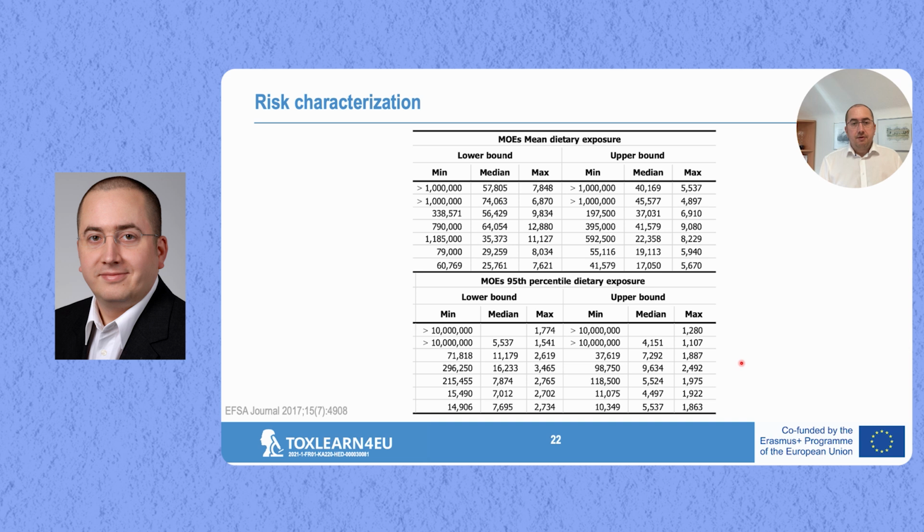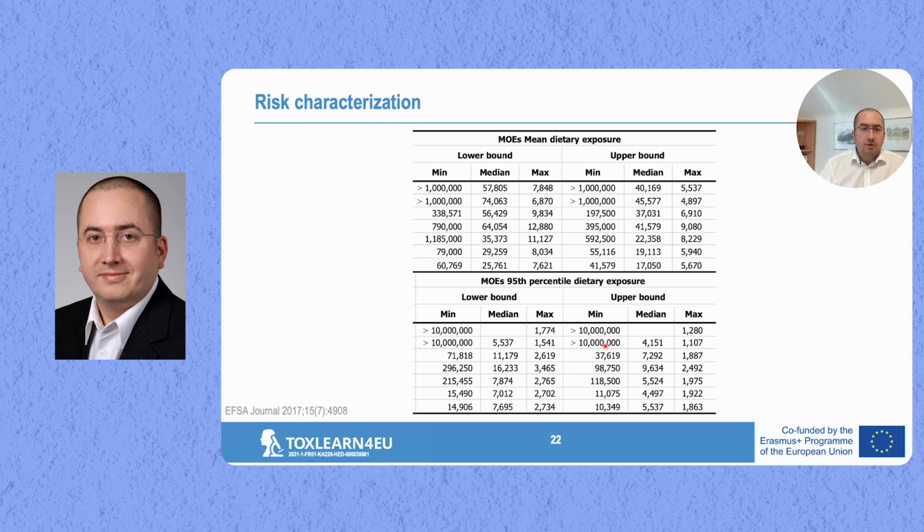What you see here is that there are situations where we really have very, very high MOE levels above 1 million, as you can see here, or even 10 million. So these are really situations where no toxicological issue can be observed at all. But then we do have a number of scenarios where we are in the area of approximately 10,000, which is here. This also does not lead to a high level of concern or to a high priority regarding risk management.